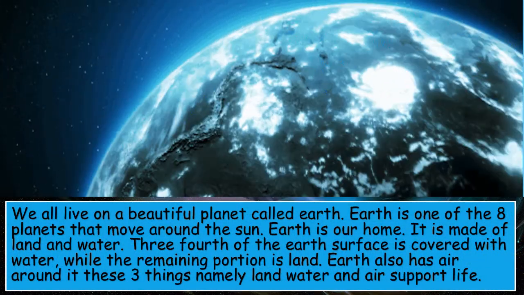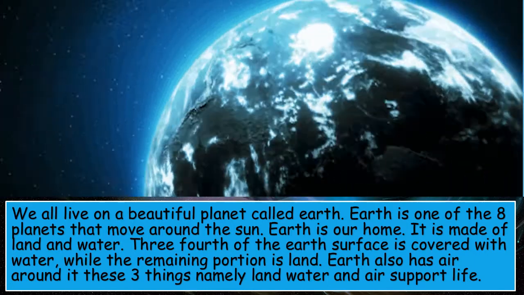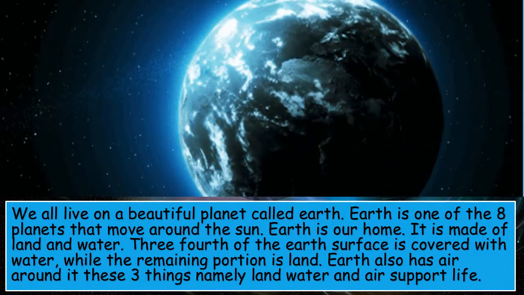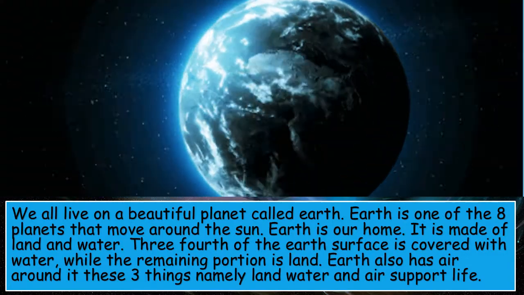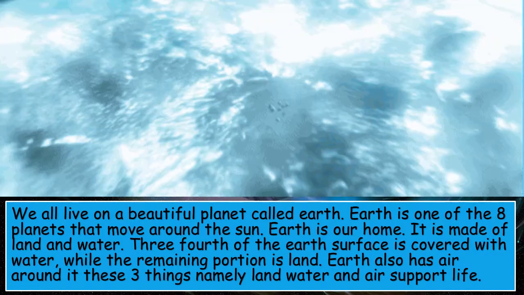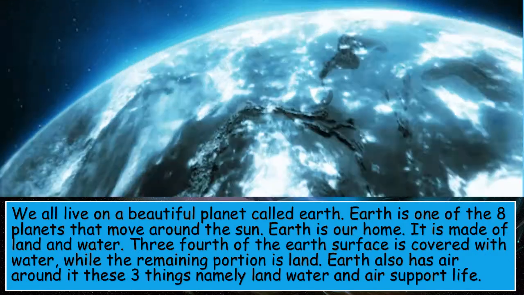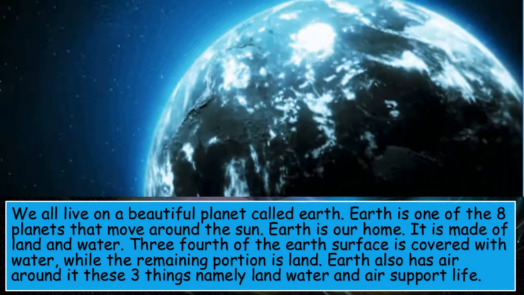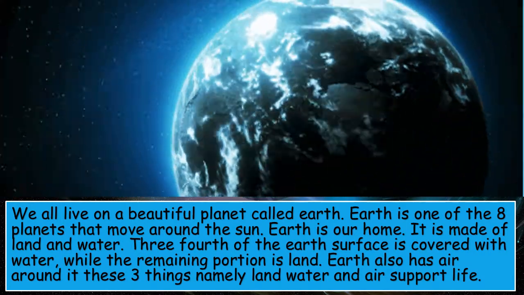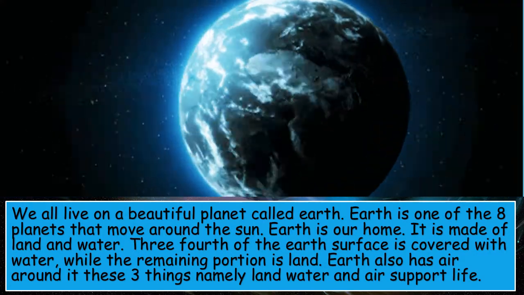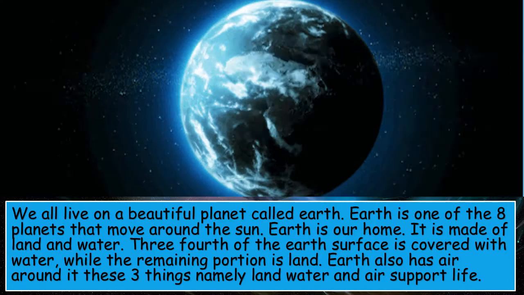So children, as we know, we all live on a beautiful planet called Earth. Earth is one of the 8 planets that move around the sun. Earth is our home. It is made of land and water. 3/4 of the Earth's surface is covered with water, while the remaining portion is land. Earth also has air around it.